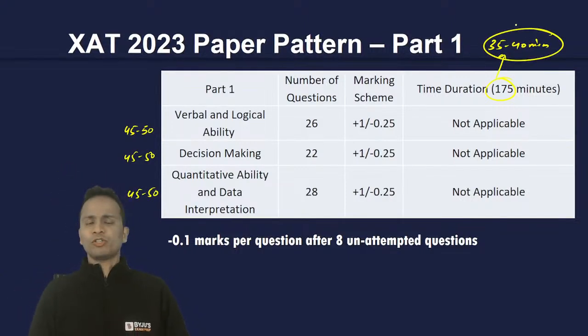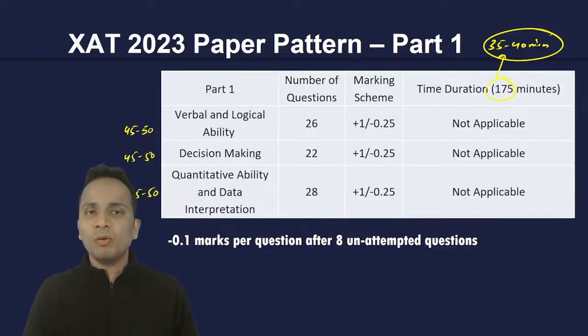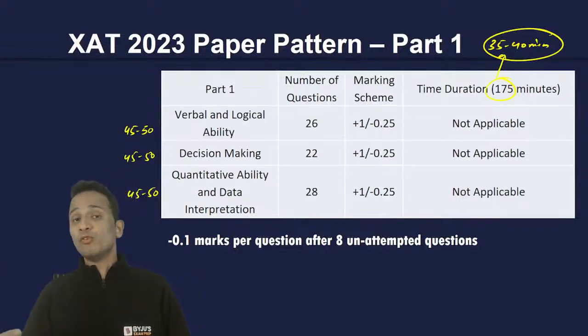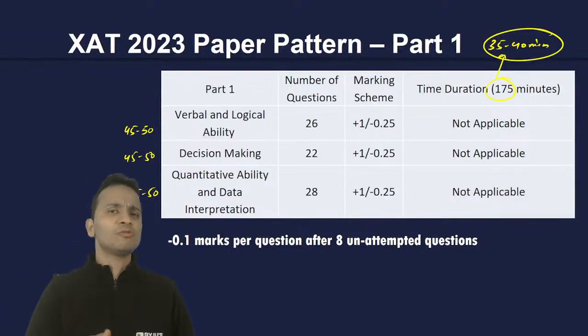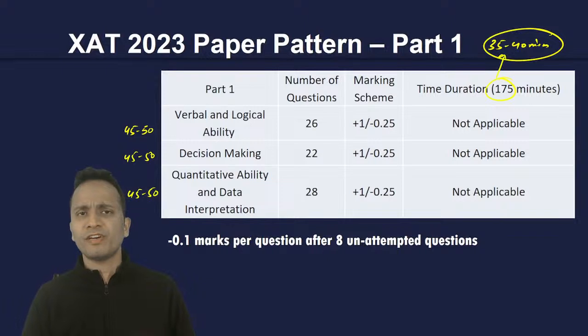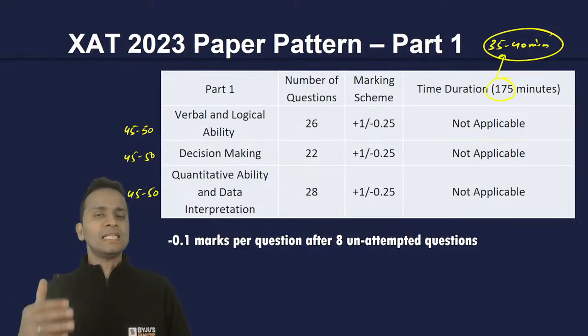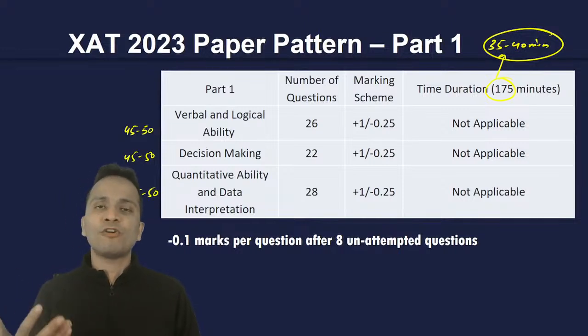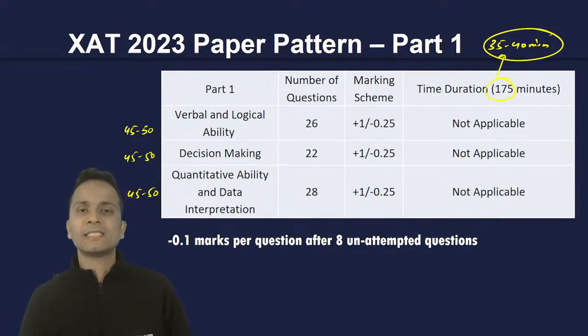For the first 45 minutes, I'll attempt verbal and logical ability. Once this time is over, I'll move on to the decision making section and spend another 40-45 minutes there. Then I'll move on to quantitative ability and data interpretation, and spend another 40-45 minutes in this section.